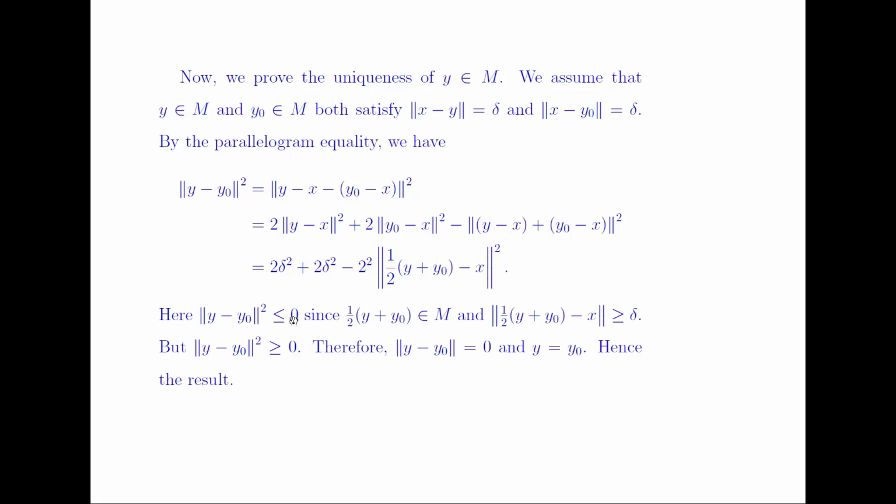0. But we know the property of a norm is that the norm is always greater than or equal to 0. So we have the norm of y minus y naught is equal to 0. That is, y is equal to y naught. We get the uniqueness of such a y. If such a y exists, then that y is unique.